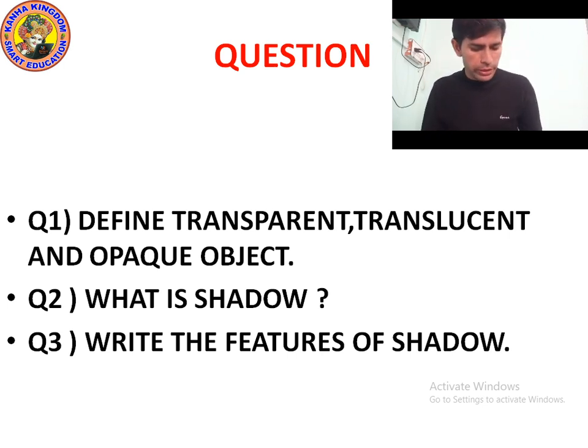Now question number 3: write the features of shadow. So what are the features of shadow? Point number one, shadow is formed when light falls on an opaque object. Point number two, shadow is formed in the direction opposite of the source of light. Point number three, outline of the shadow matches the outline of the object. Point number four, the brighter the light, the darker the shadow.